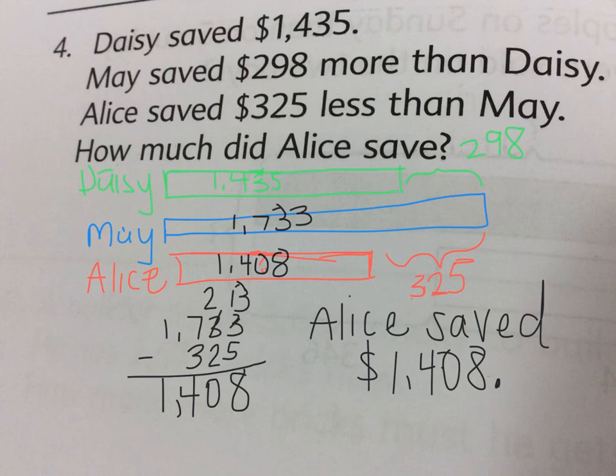So the strategies we used today, Mrs. Sexton, are we reread the problem. What else? We draw a bar model or some sort of picture to help us as we go, to show us what we're doing. And then we use the strategies we've learned to add and subtract. And we call that a two-step word problem, because we had to do 2 steps. We had to find what May saved before we could find what Alice saved. We did 2 different equations to get our answer.